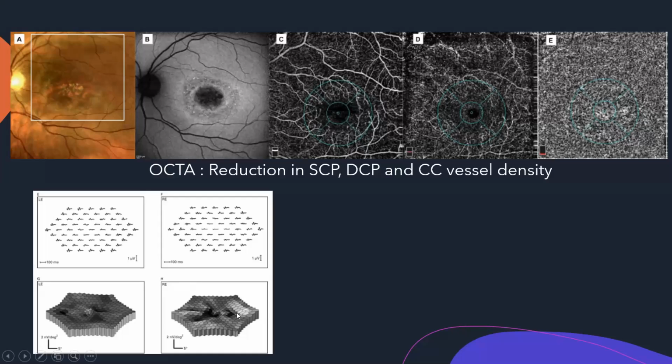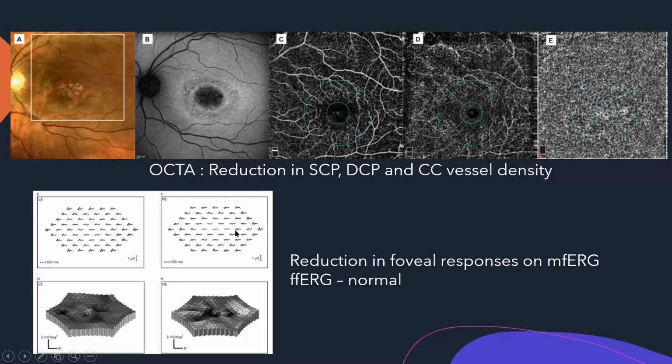These are called trace arrays, and these are plot arrays, right? These diagrams, and these are trace arrays in which you can see here. Generally, the foveal responses in the center are diminished or reduced on multifocal ERG, right? And full field ERG, like I said, is a mass response. Hence, we will usually have normal full field ERGs as opposed to the multifocal ERGs, which are specific for macular diseases. If you observe clearly, these wavy patterns are slightly more blunted here as opposed to the perifoveal responses, right? So this is characteristically seen in these macular pathologies, and multifocal ERG helps us in diagnosing these.